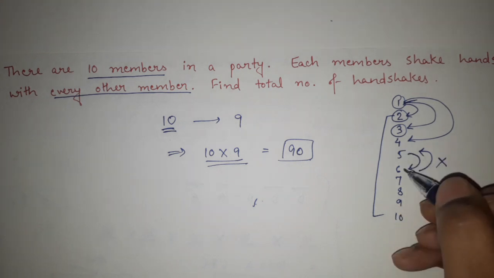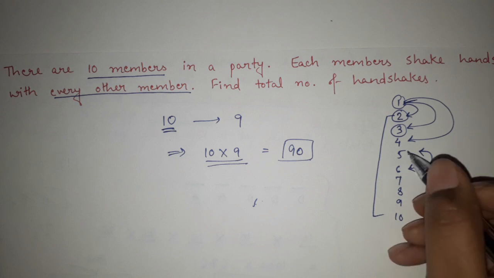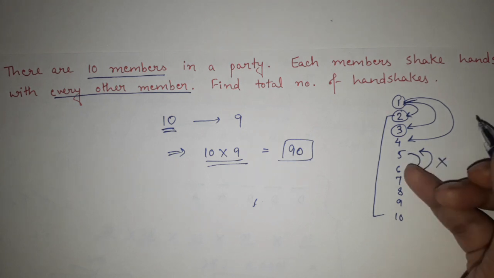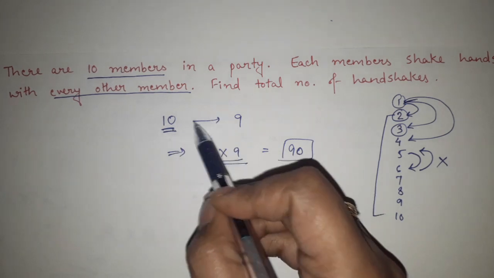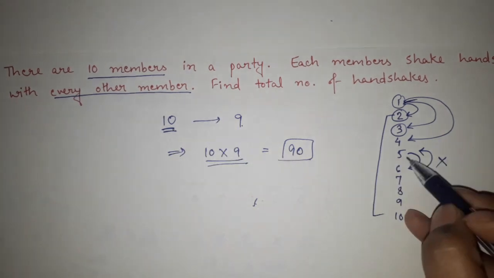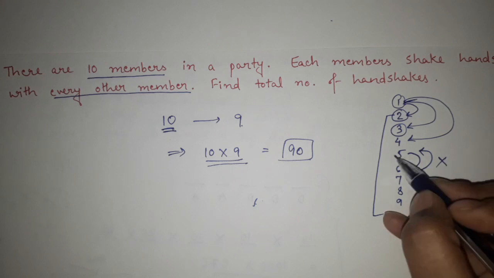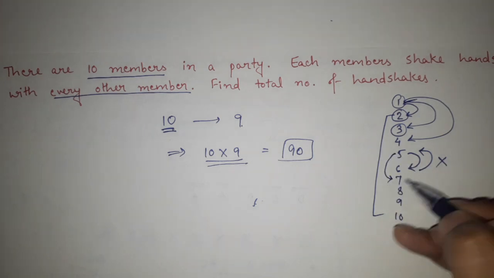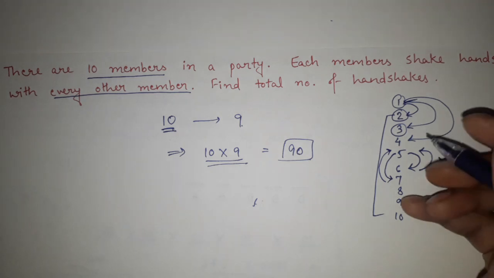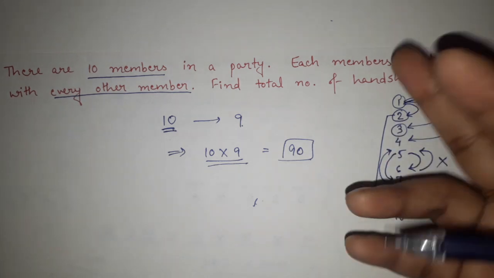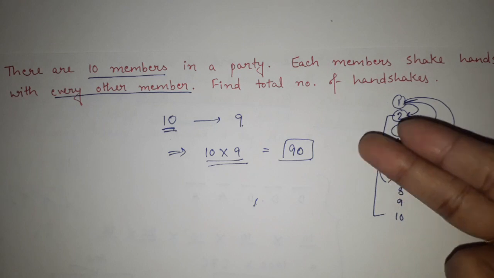Because 5 is shaking hand with 6 and 6 is shaking hand with 5 is the same thing. But when I am considering that 10 members are shaking hands with 9 other members, I am considering these things twice, because again 5 is shaking hand with 7 and 7 is shaking hand with 5 is the same thing. So every handshake I am considering twice.